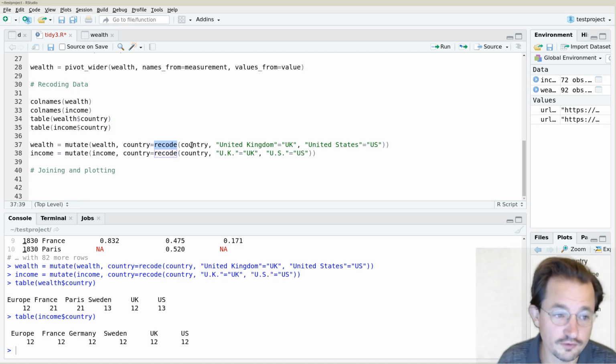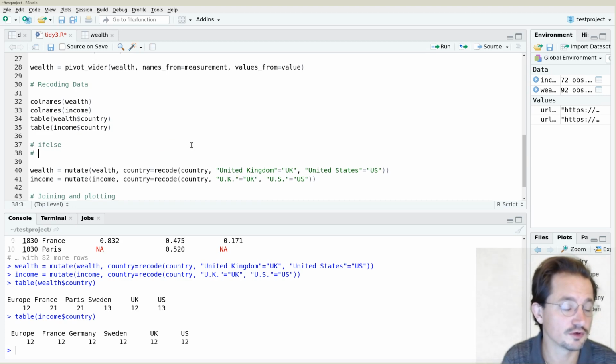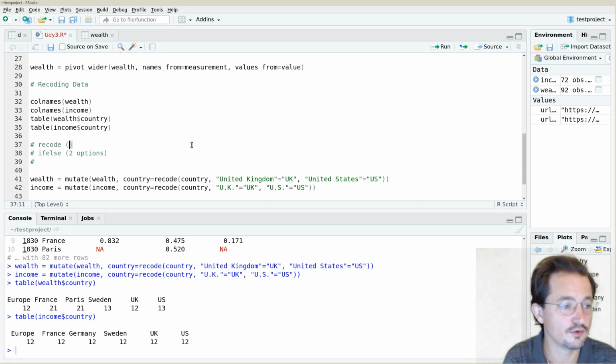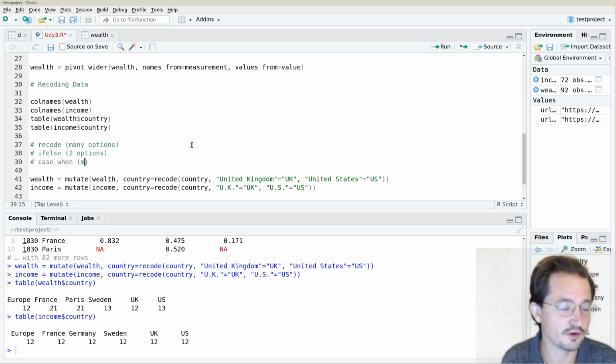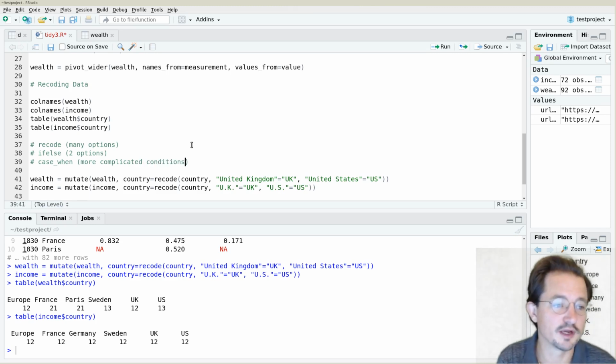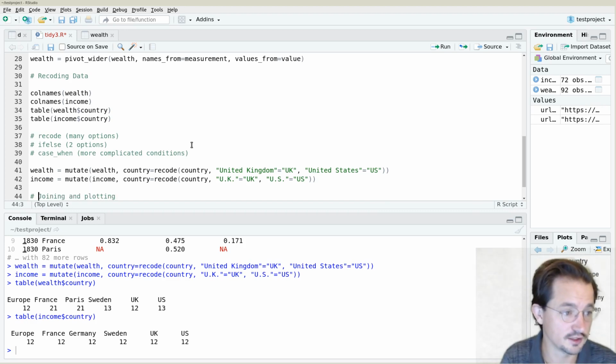Maybe you have different groups or different respondent numbers or whatever it is. So if you want to give a list of if it's this, then it should become that. If it's this, then it should become that. I won't go into them now, but alternatives are if else. We've used that one before with the North American example, if you have only two options. So we used Recode if you have many options. And then there's something called case when, which is very useful if you have more complicated conditions. So if you want to say if it's bigger than 10 but smaller than 20, then it should become this group. If it's bigger than 20 but something else is going on, it should become that group. That's where you can use case when. So these three functions are very useful if you need to make some small changes to your data like this.